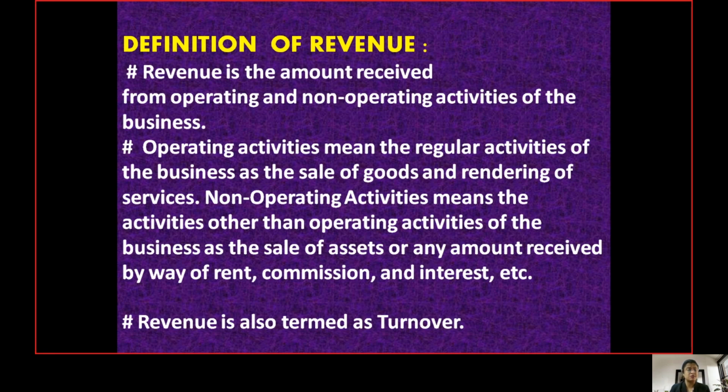For example, the business can receive rent or commission, or interest from investments it has made in other companies. This is what we call revenue. In other terms, we can also call revenue the turnover of an organization.